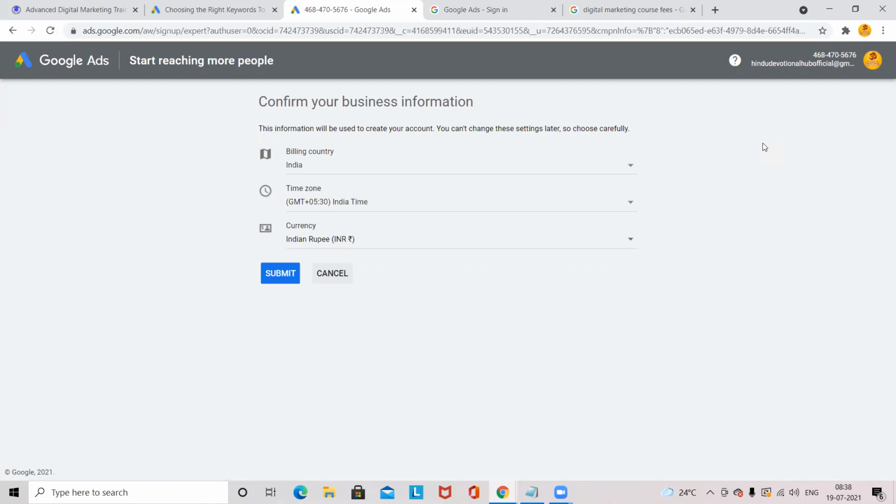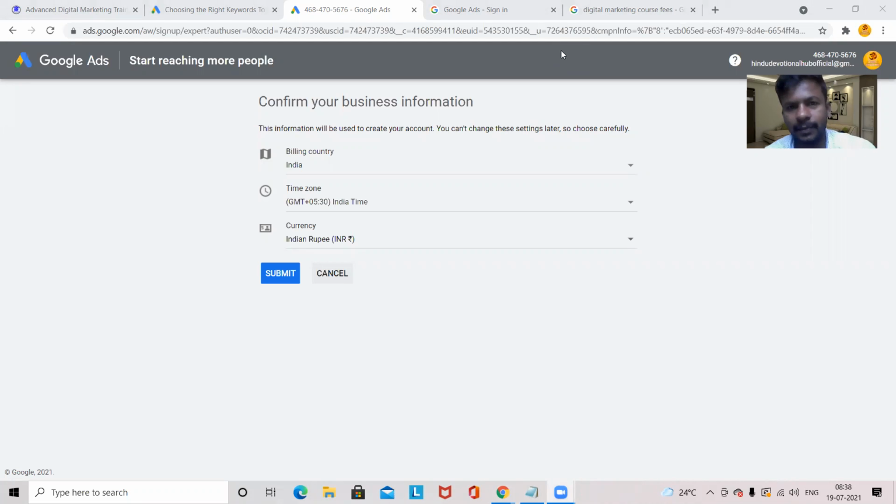That means we are indirectly accessing the AdWords tool, the Google Ads tool.